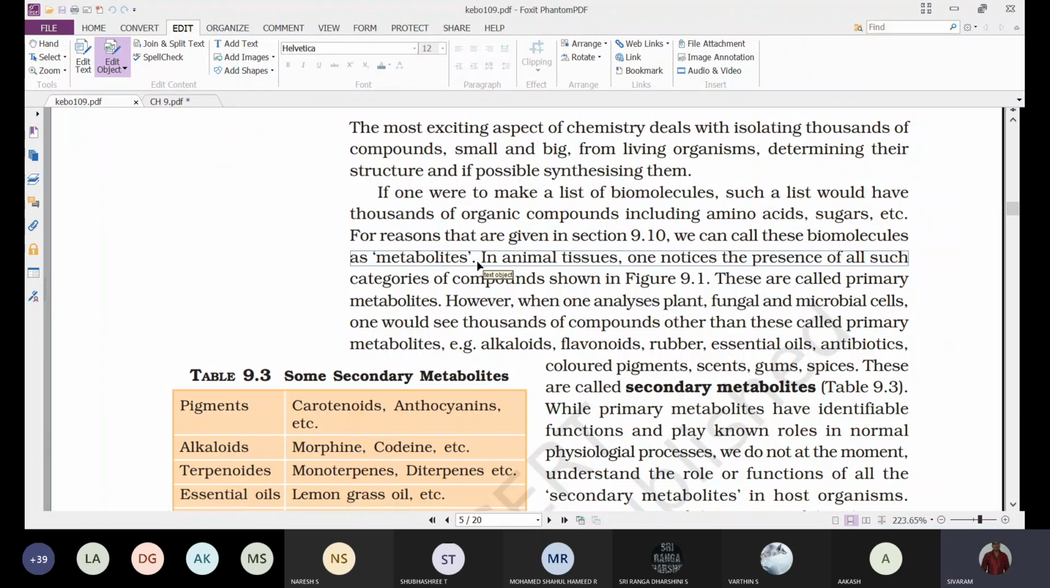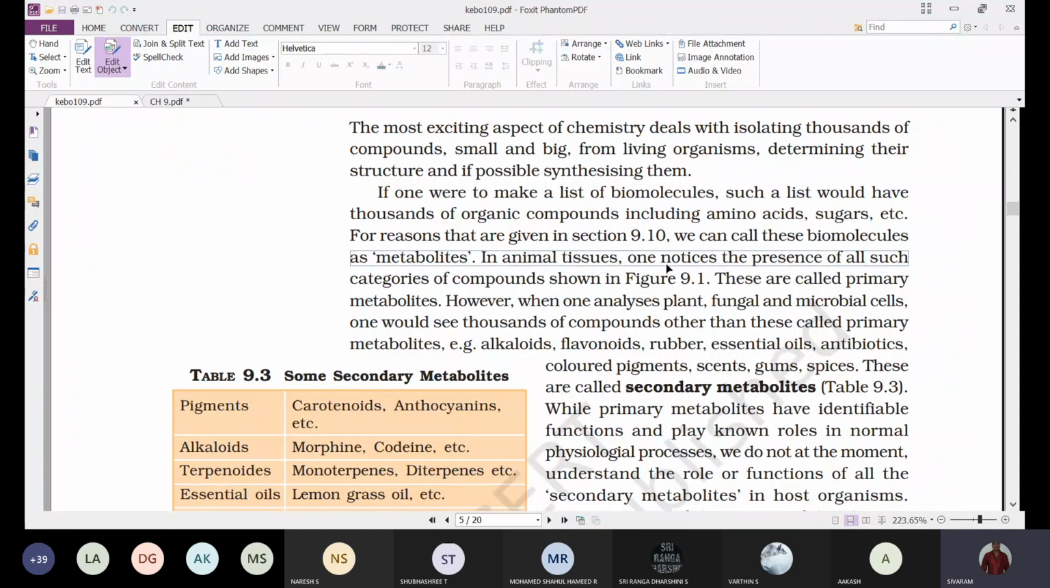So in animal tissues, one notices the presence of all such categories of compounds shown in figure 9.1. In 9.1 we have come across carbohydrates, proteins, fats, and next vitamins, minerals, and all that. In animal tissues, we'll find all those elements that are given in the table 9.1, and these are called primary metabolites. All these chemical substances present in animal tissues, we are calling them metabolites.